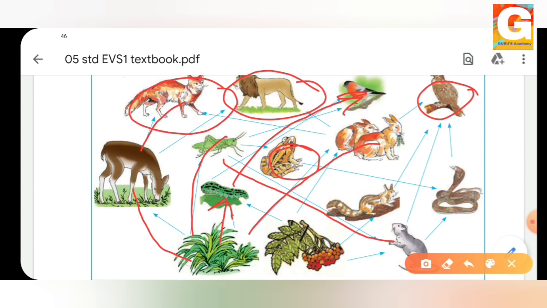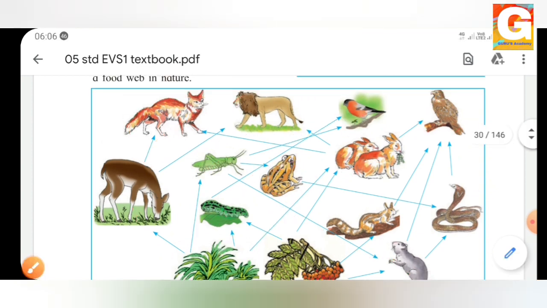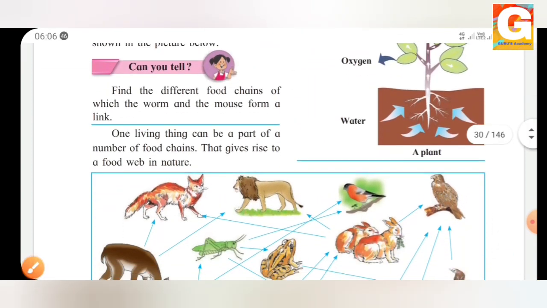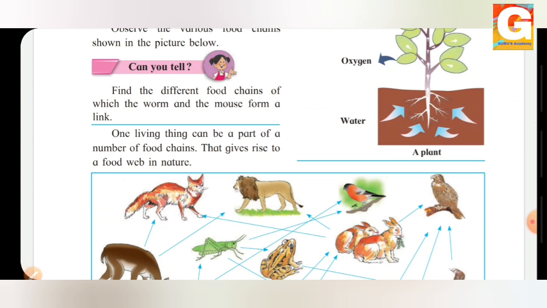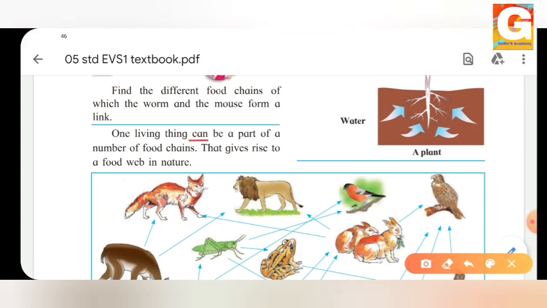They are also dependent on some other animals. One living thing can be part of a number of food chains. Yes, we have just seen below how the same animal can be eaten by different animals, isn't it? So one living thing can be part of a number of food chains, and that gives rise to a